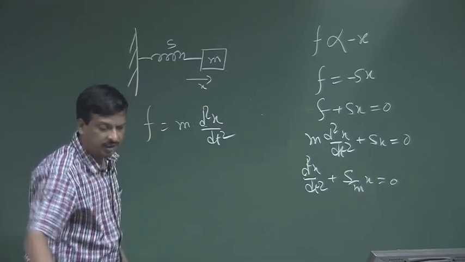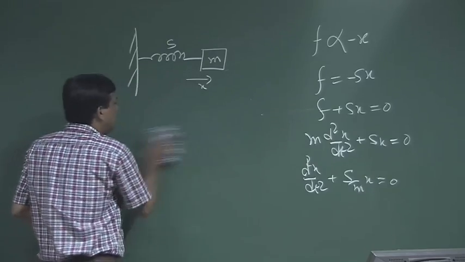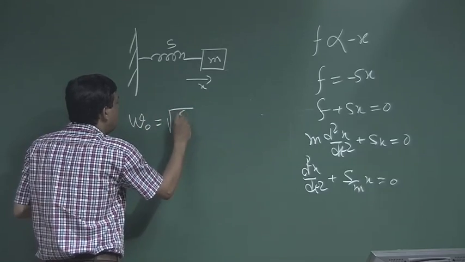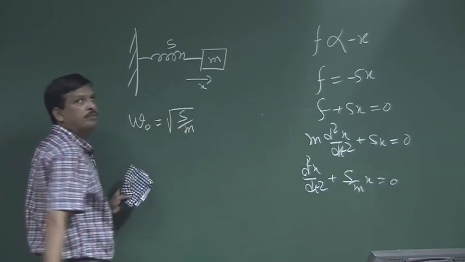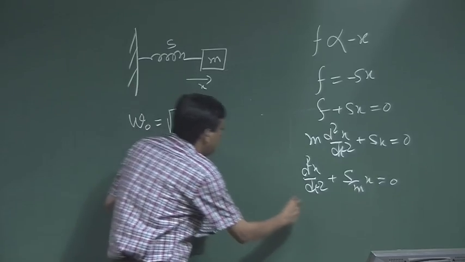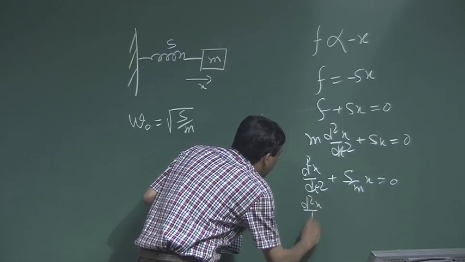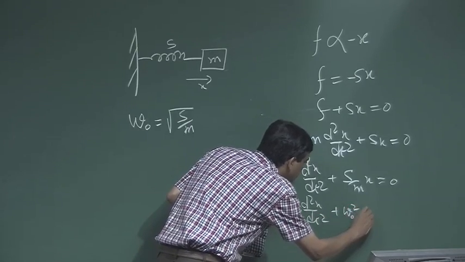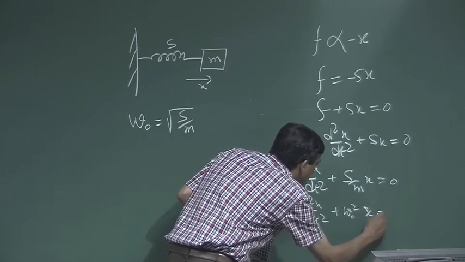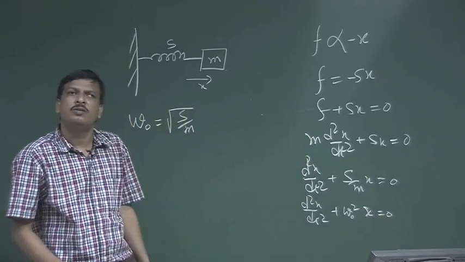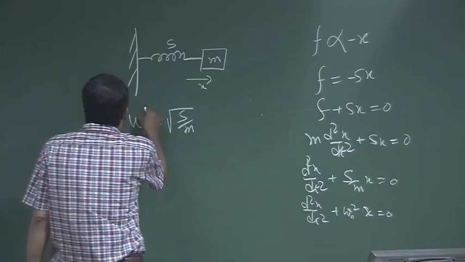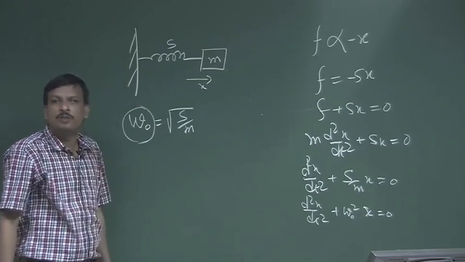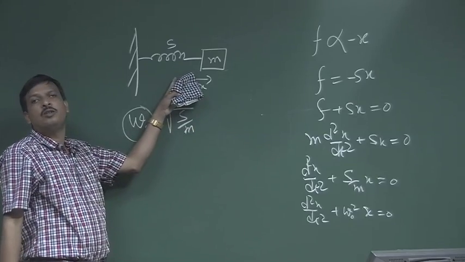Now, if I consider that s by m, let us say omega 0 is equal to root over of s by m, then this equation is nothing but d2x by dt square plus omega 0 square x is equal to 0. Okay. This omega 0 is called the natural resonance frequency of that simple oscillator.